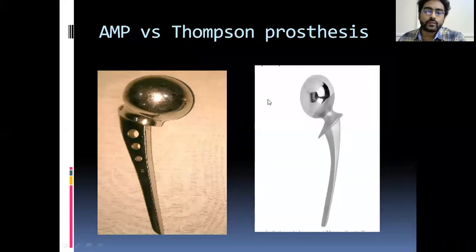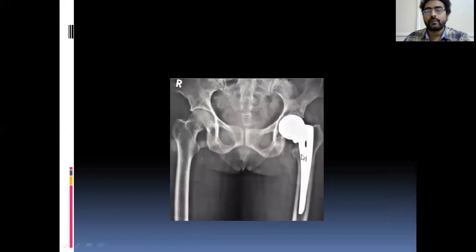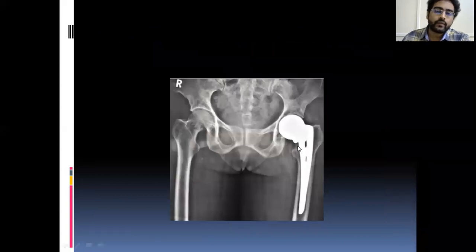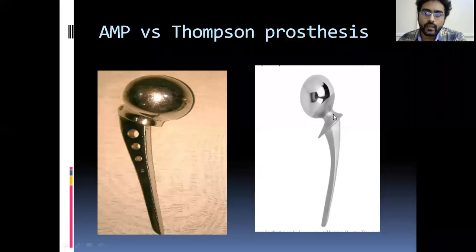This is the Thompson prosthesis. Where will you use the Thompson prosthesis? When there is a loss of the neck, that is the calcar, you will use the Thompson prosthesis. This is the AMP prosthesis. See, there is this collar. This collar fits on the neck calcar part. Calcar is the thickest part of the base of the neck. When it sits on the neck calcar, the implant is very stable. If you have no neck, you have to use the Thompson prosthesis because it already has a neck in it. This has no neck, it has only a collar.